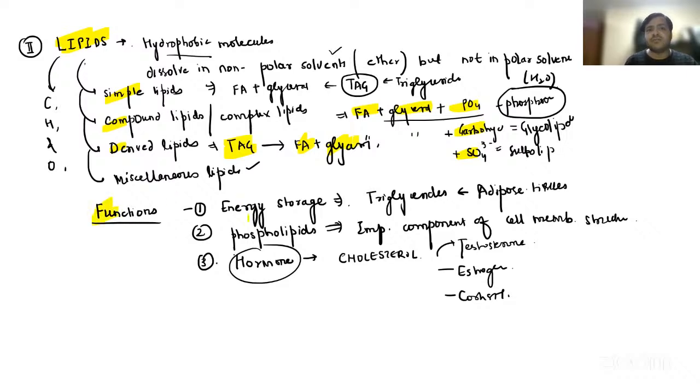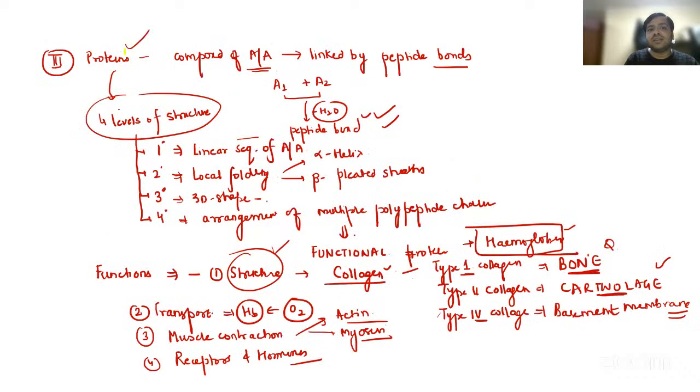The functions of lipids, right? The phospholipids, the hormonal function, the energy storage. The third, it is the proteins that we have discussed. So we have four levels of structure: the primary, secondary, tertiary, and quaternary structure of protein. So you have to mention about that, and we will be taking up this separately also because we have another question, and the functions of proteins, right?